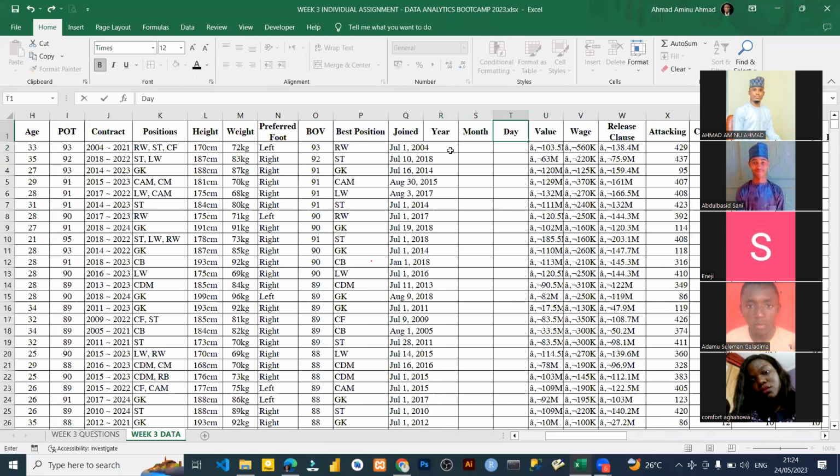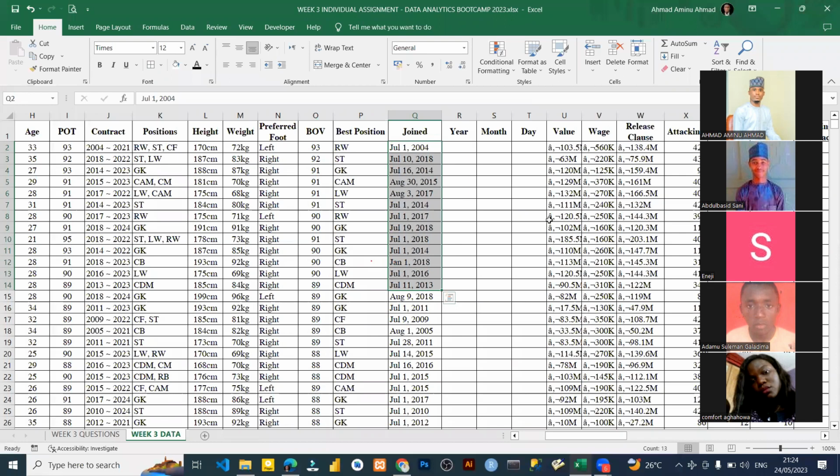Okay, so this is very simple, right? So we're not going to waste our time. All you need to do is to separate this. First of all, you need to take the July. You need to separate the month and you need to separate the year. So let's start with year. There are many ways to do it. I don't know how you are going to do yours, but I'm just going to show you any one I wanted to show you.